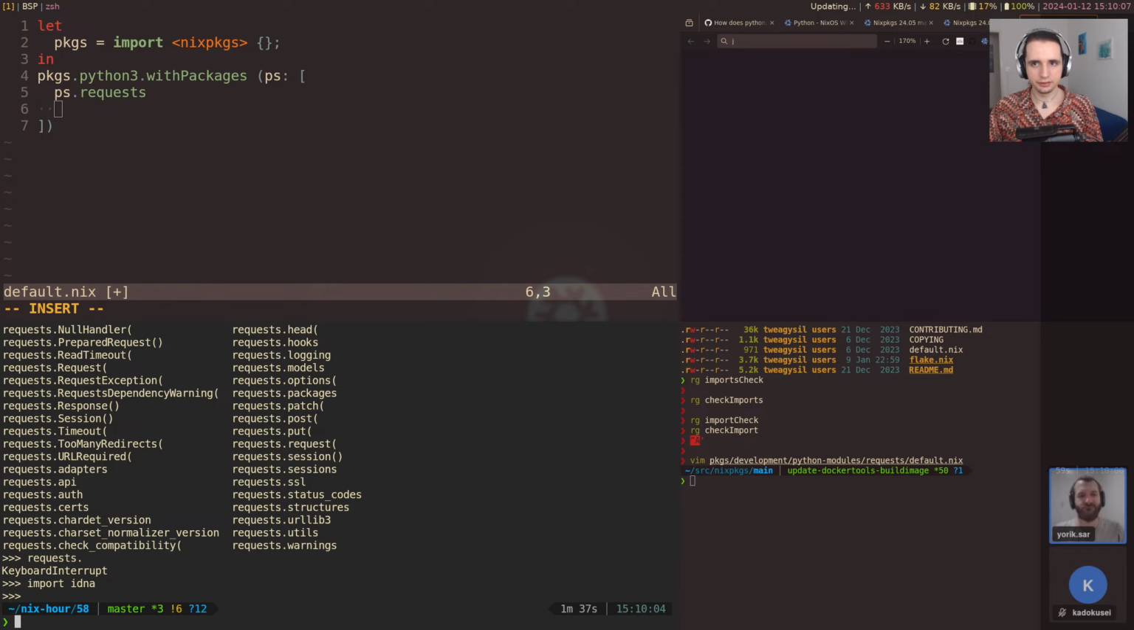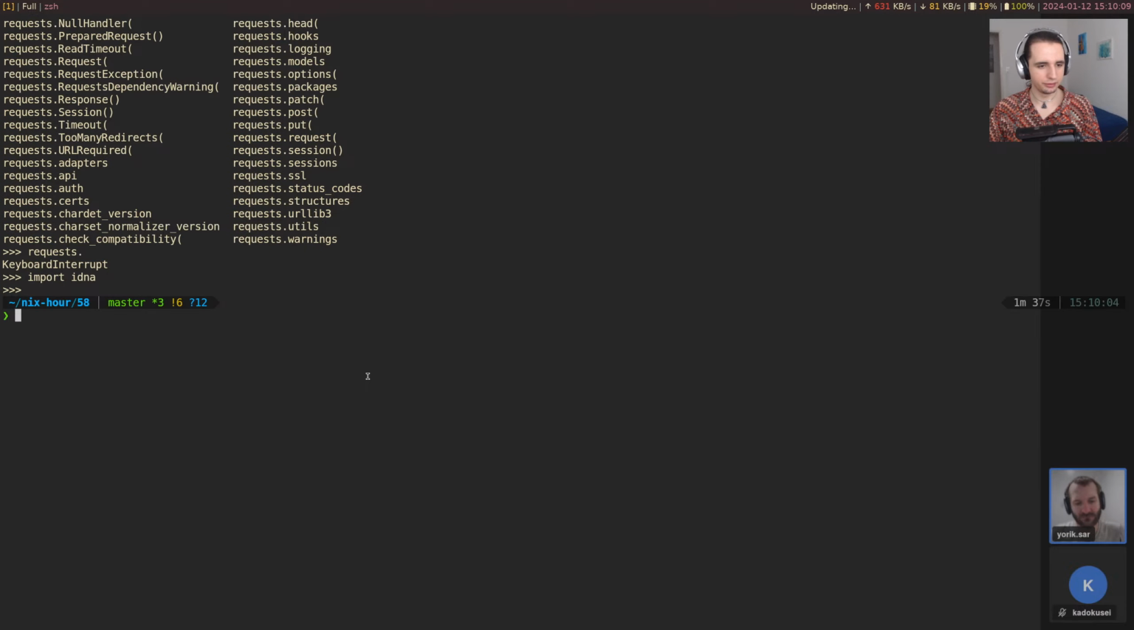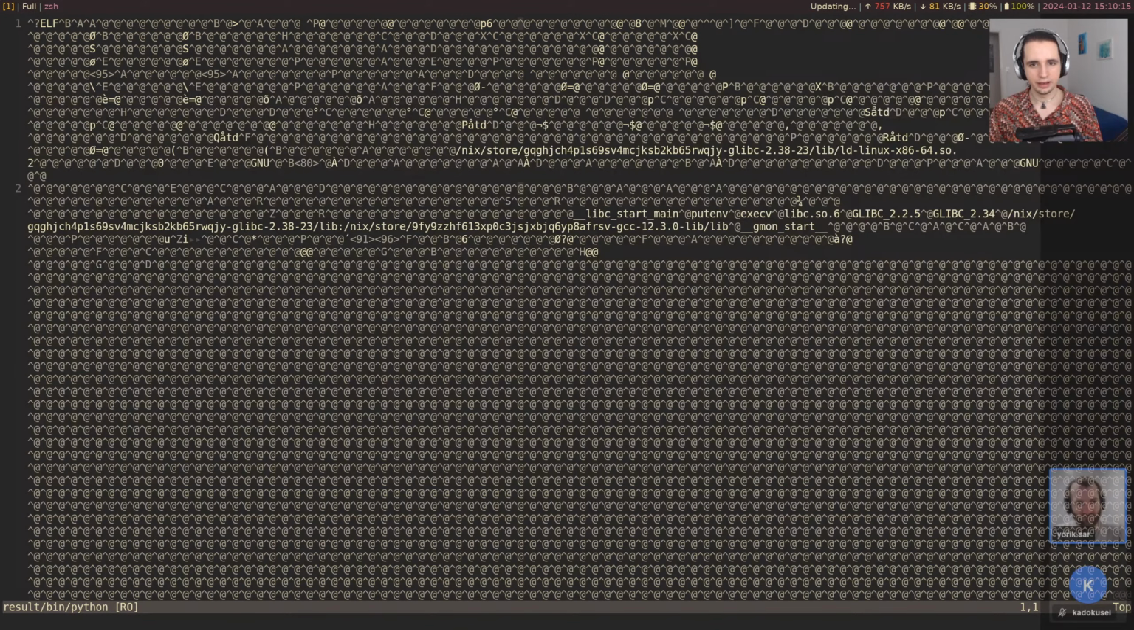That's the basic thing, how it works. And maybe to look into how it works, let's look at the binary itself. So that would be python here. And that is an ELF binary, so we can't actually see a whole bunch here.